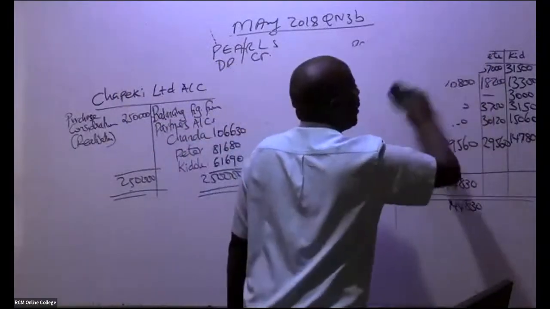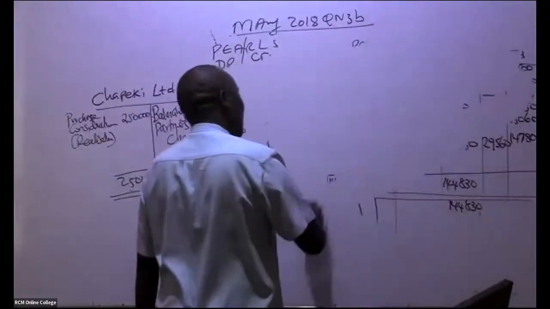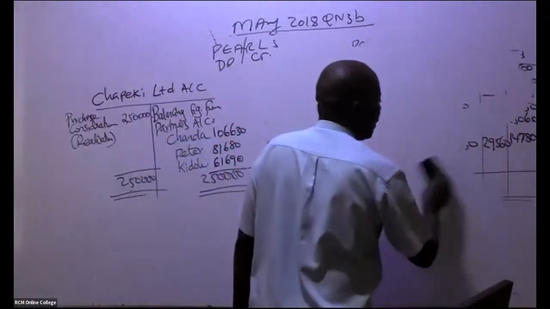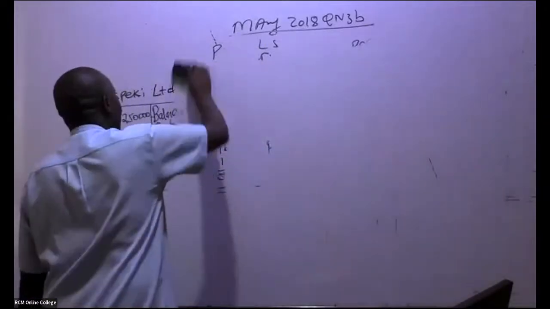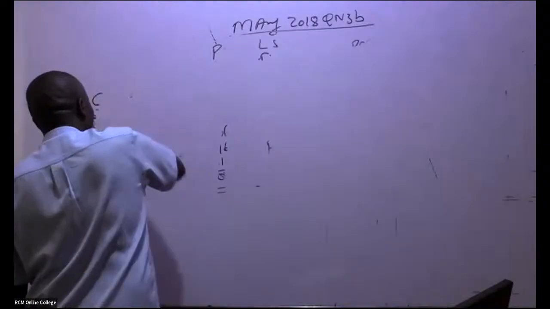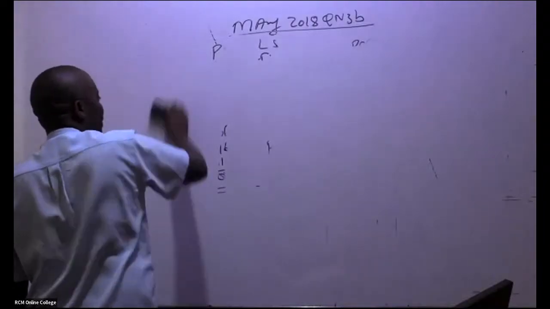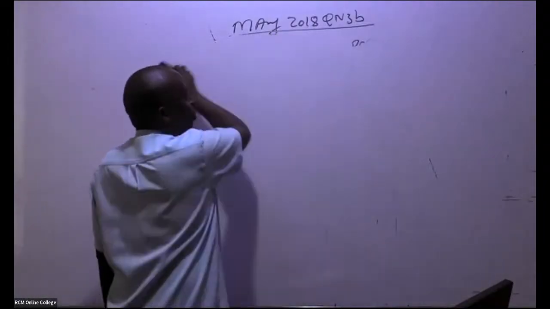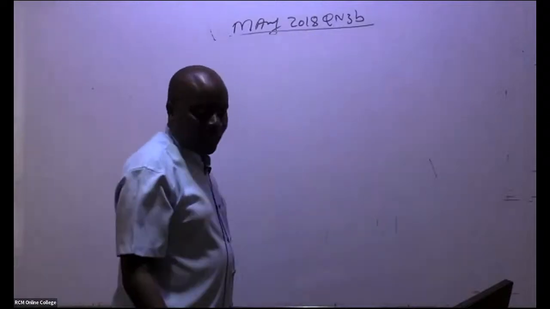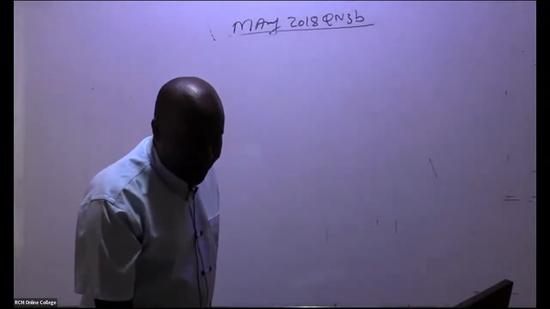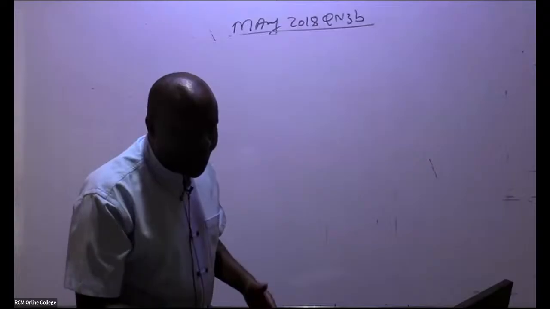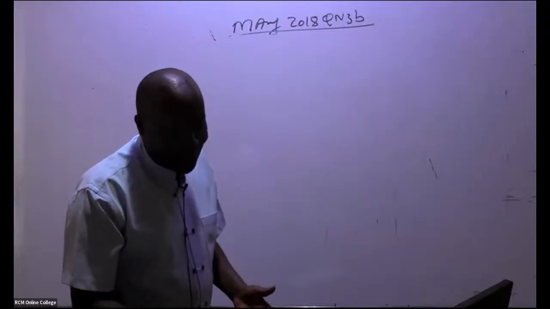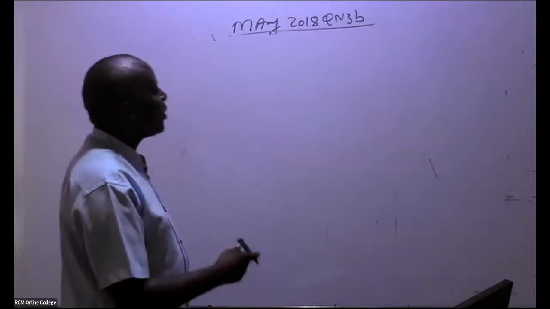So they want me to do a balance sheet. When they want me to do a balance sheet, there is an account that is really, really important for us to do. They want me to do the statement of financial position, the opening one, as we take over those assets and liabilities. But before that, it will be very important to do a business purchase account. It's also known as the purchasing account. So in this case, business purchase account.